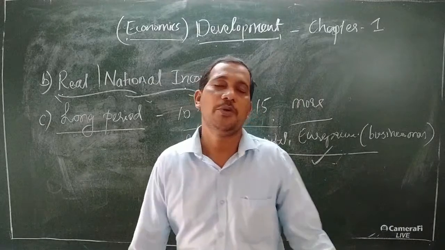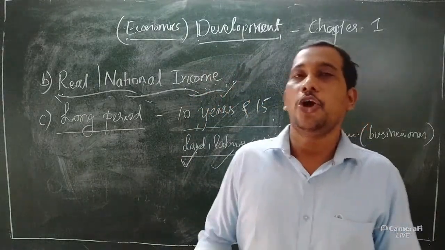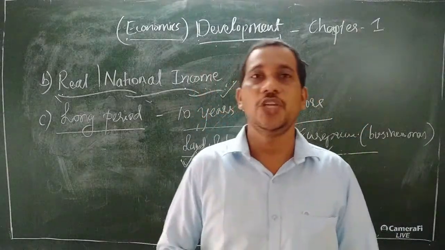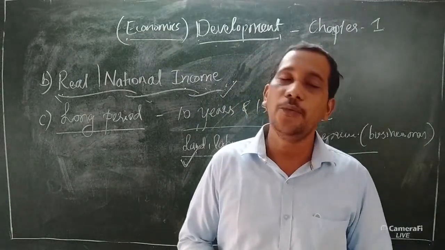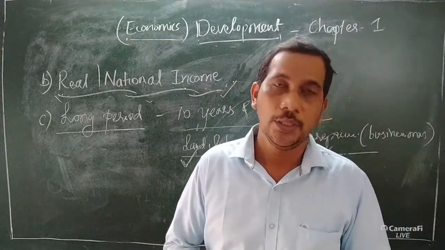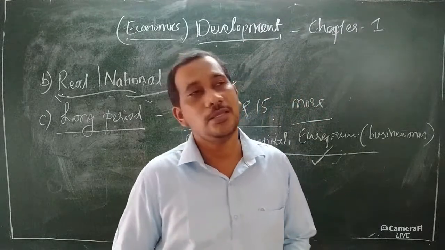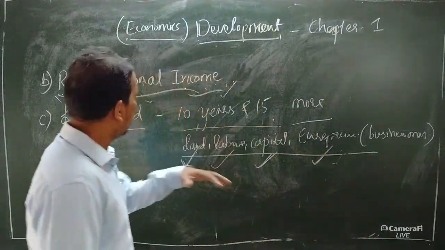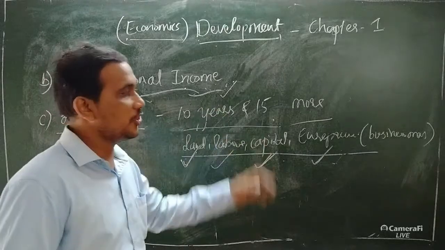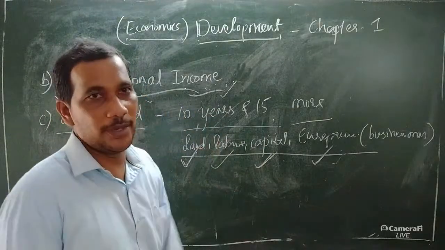That is also responsible for economic development. This is essential and important for every country's development. These are the definitions, and these two economics are very important for these three elements also.